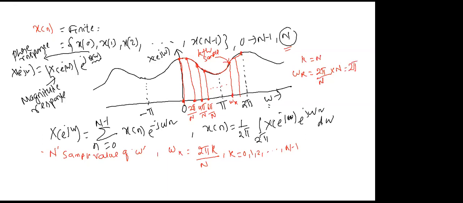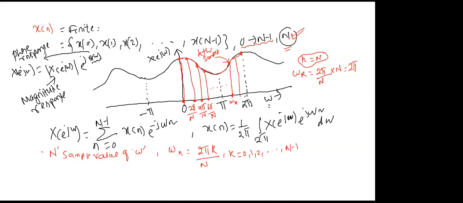But here I have taken only how many samples? N number of sample values. N number of sample values means it is starting from 0 and it will go up to N minus 1. 0 to N minus 1 is capital N number of points. That is the reason we will not include this capital N. If you include capital N, then how many points will there be? N plus 1 points. But I want only N number of sample values. That's why the maximum value is N minus 1.